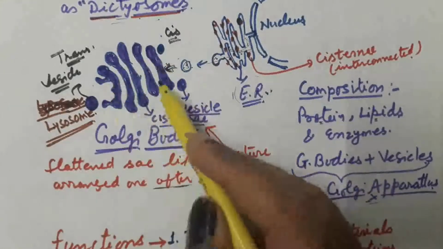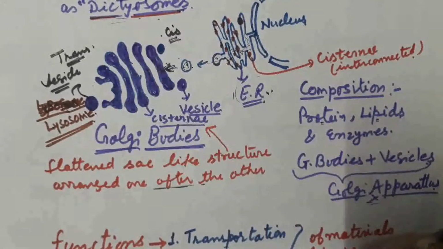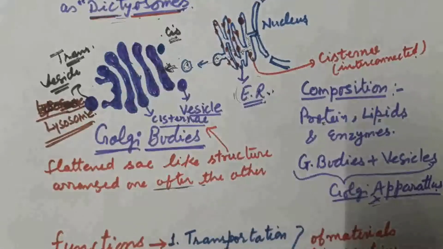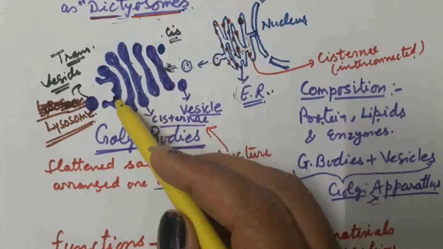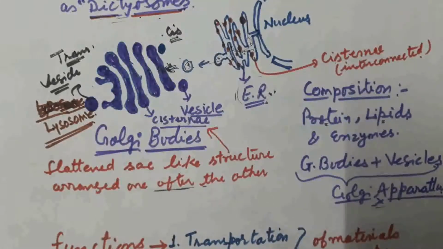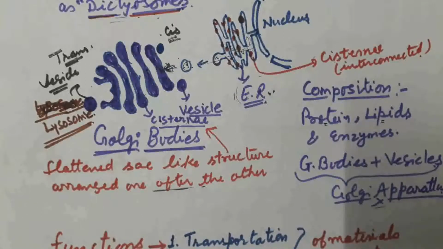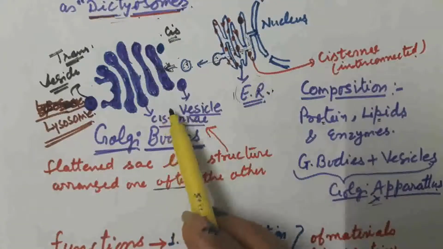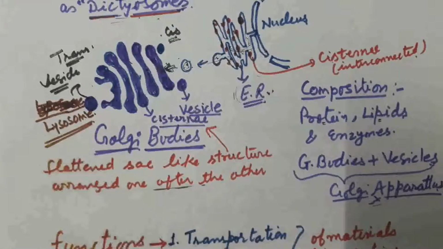So what we observe here, what are the functions of the Golgi bodies? That is transportation of material, and before transportation they modify the substances according to the need of the body, and they also package the material. So three functions are performed by the Golgi bodies, that is transportation, modification of material and packaging of material like protein, lipid and carbohydrate. And both the cell organelles, endoplasmic reticulum and Golgi bodies, together help in the formation of lysosome.